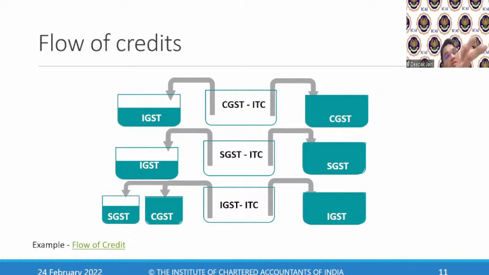We understood what is taxation first. Then we understood what are direct taxes and what are indirect taxes. Then we understood what are the taxes subsumed under CGST, what are the taxes subsumed under SGST, and what are the taxes subsumed under IGST. Then we learned that on any interstate transaction, IGST is charged. In case of an intrastate transaction, CGST and SGST are charged. And in case of importation, always IGST is charged.